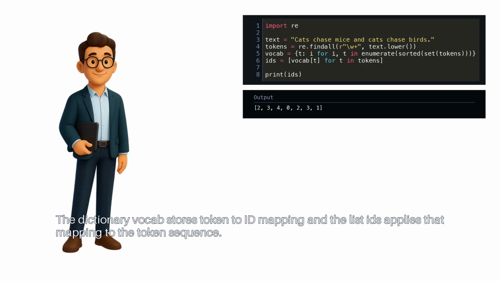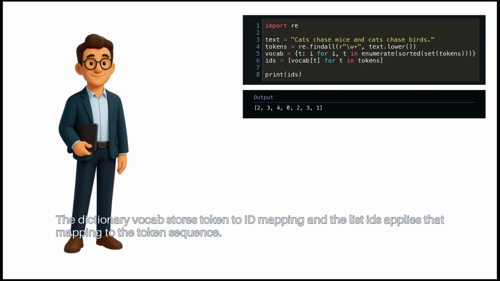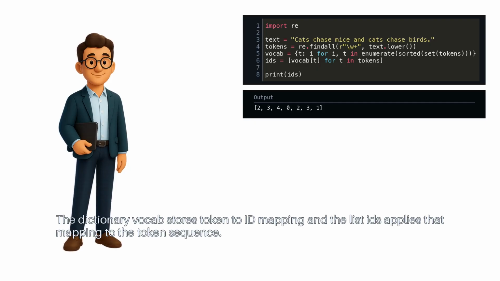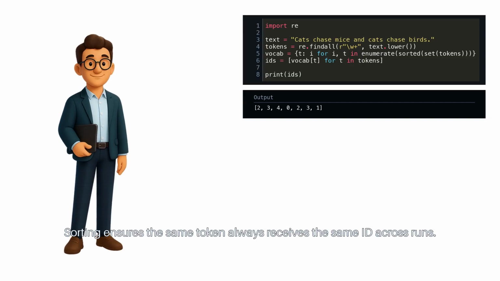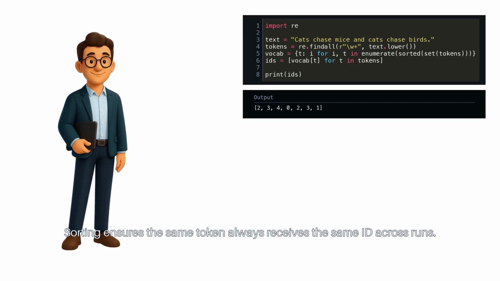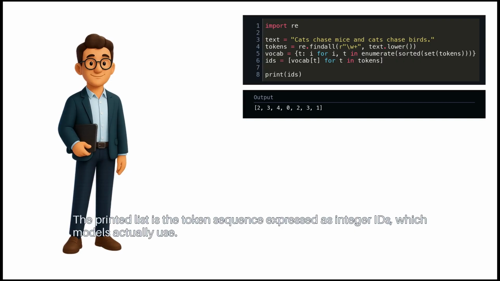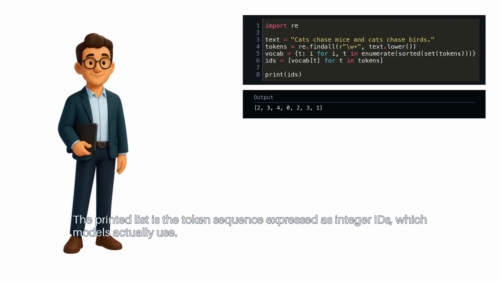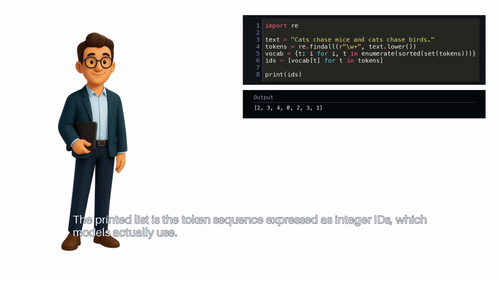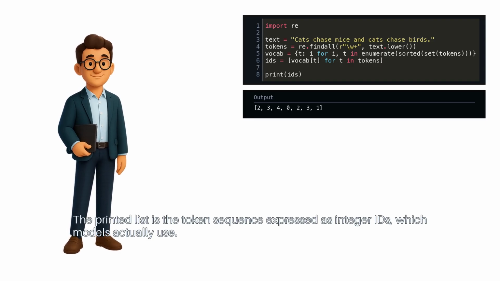The dictionary vocab stores the token to ID mapping, and the list ids applies that mapping to the token sequence. Sorting ensures the same token always receives the same ID across runs. The printed list is the token sequence expressed as integer IDs, which models actually use.